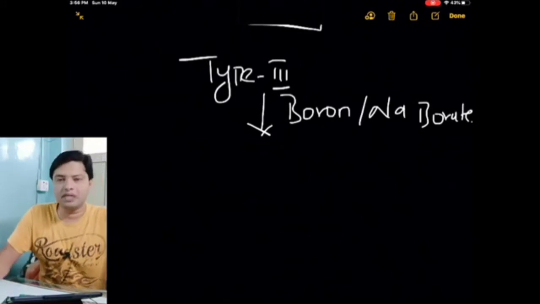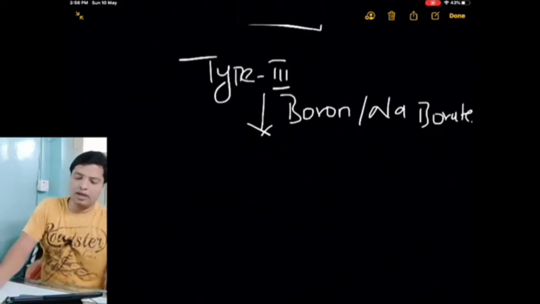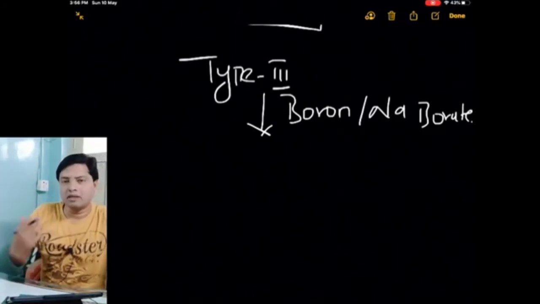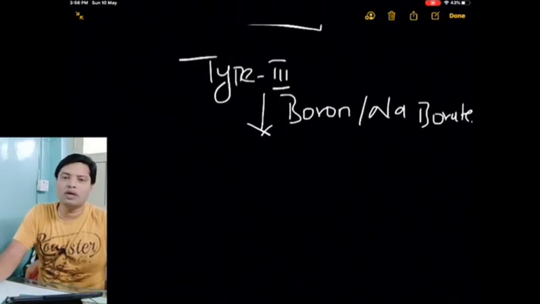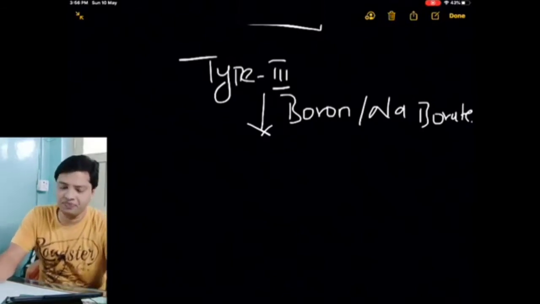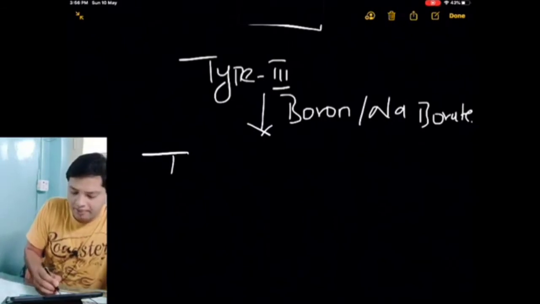Try to replace some content of that glass with boron or sodium borate. The more you replace with boron, the glass will become more and more resistant to any type of reaction. So after treatment with boron, we get type 1 glass.